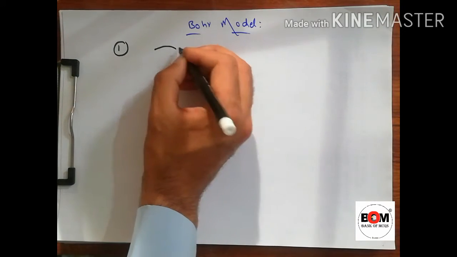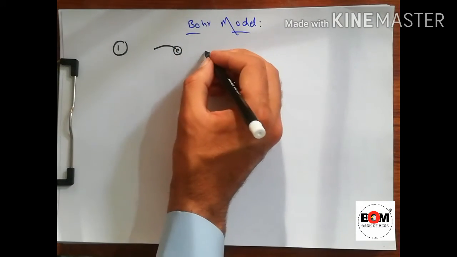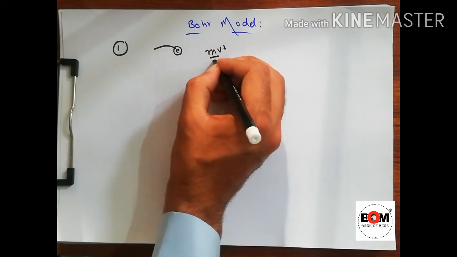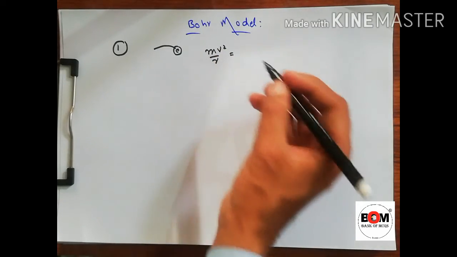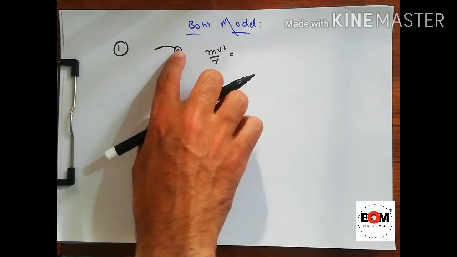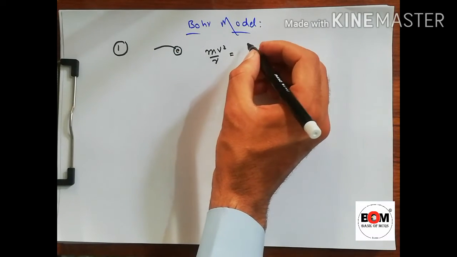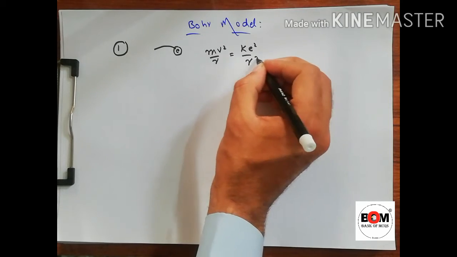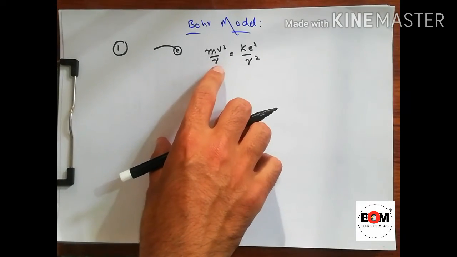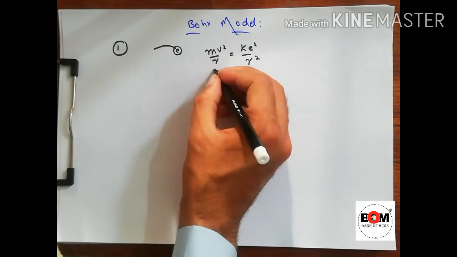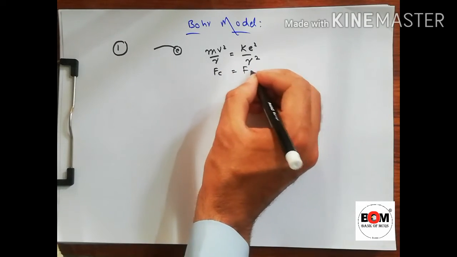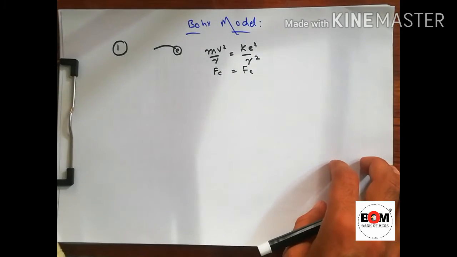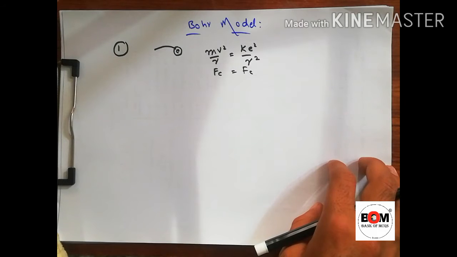As the electron moves in a circle, its mv squared by r is the centripetal force, which is provided by the Coulomb force between the electron and the nucleus, and the Coulomb force is k e squared divided by r squared. So the first postulate: centripetal force will be equal to the Coulombic force. So mv squared by r is equal to k e squared by r squared.